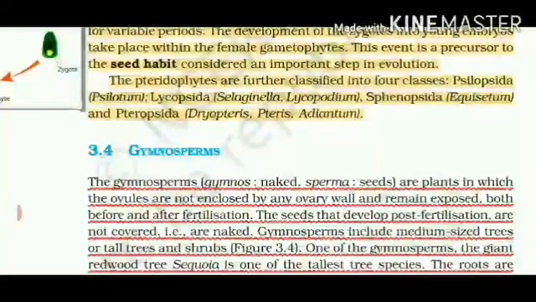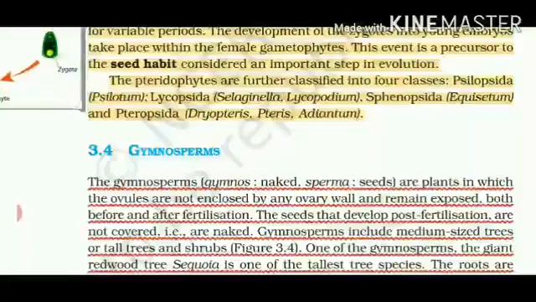Number one is Psilopsida, the P is silent, then Lycopsida, then Sphenopsida and Pteropsida. So you have to learn one example of each class, and details of these classes will be studied in higher classes in graduation.